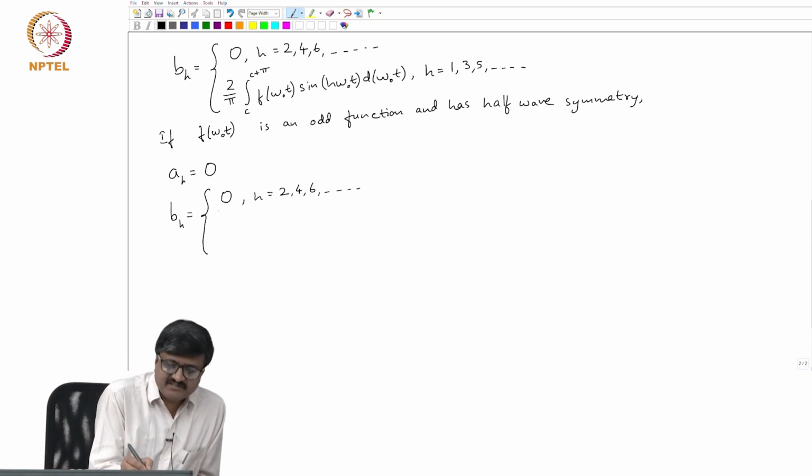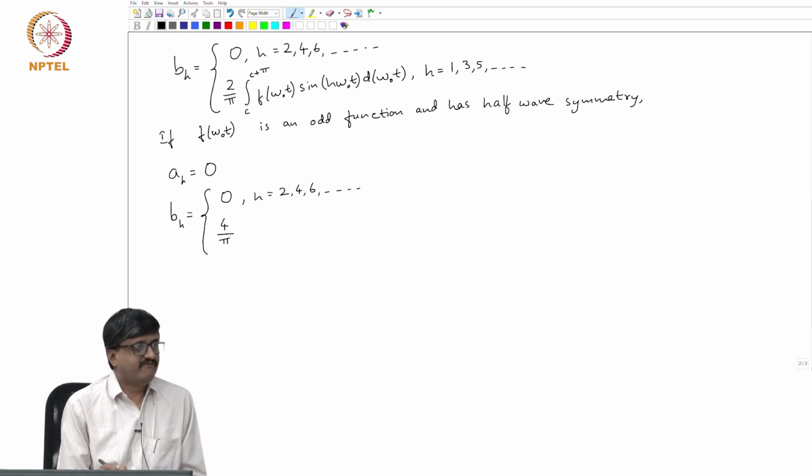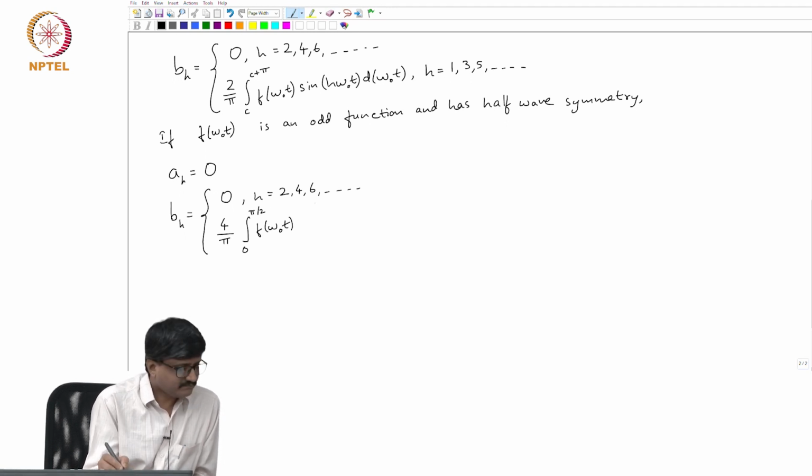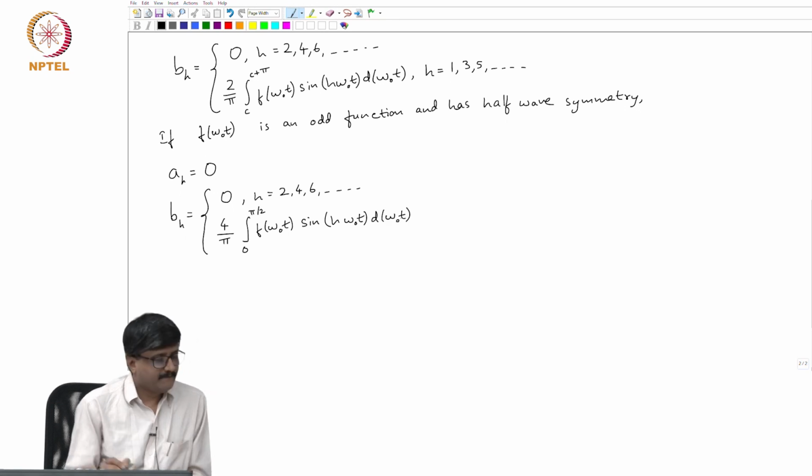In this case the expression will be, please note I am not deriving any of this. If you are not familiar with these results, please verify them. It is 4 by pi integral 0 to pi by 2 of f of omega_o t sin h omega_o t d omega_o t.